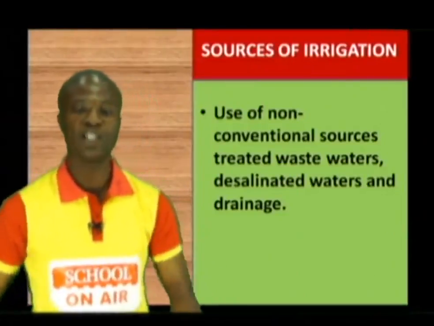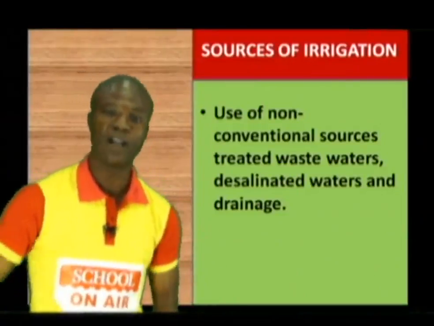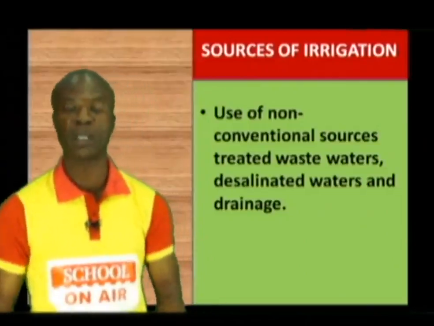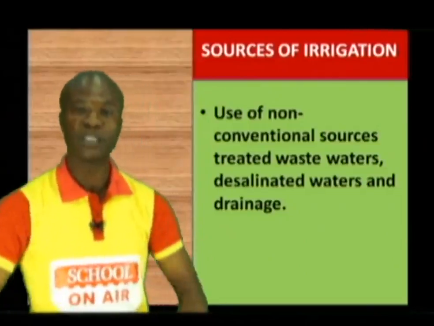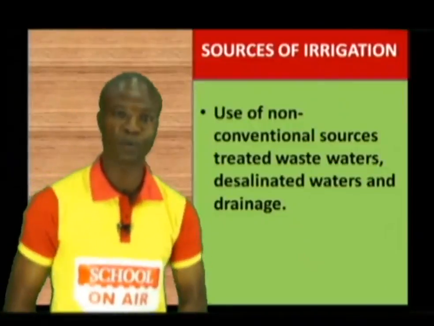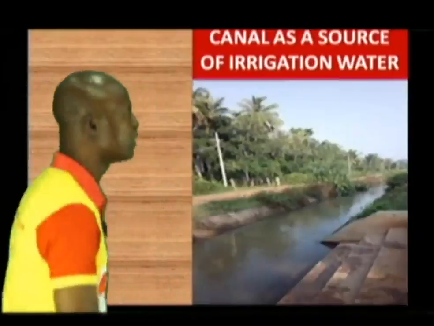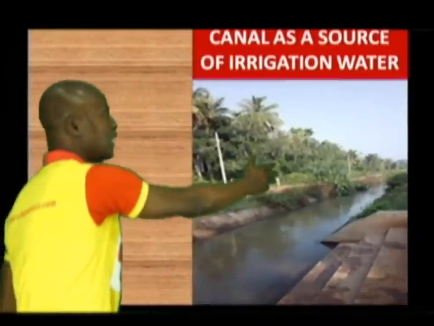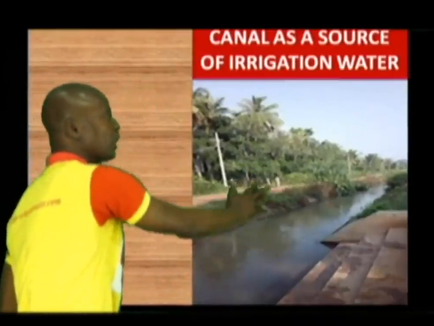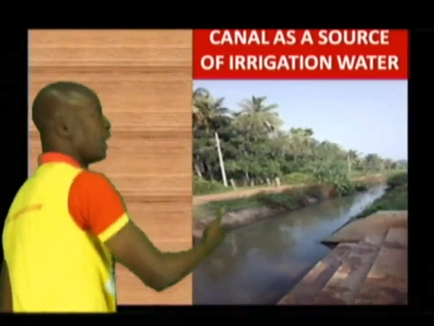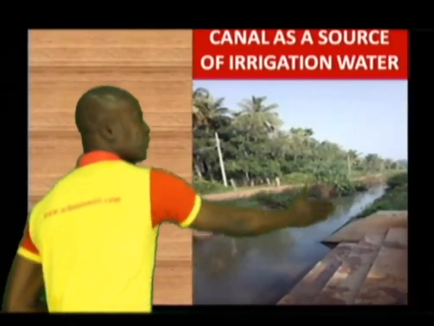Also, many people have drainages that are always filled up, probably during erosion, and they can take from that water to irrigate their land and help in growing crops. This is an example of a canal as a source of irrigation water. If you look at it, you are going to find that this water normally flows around this particular part.